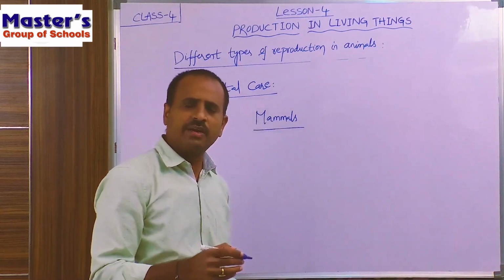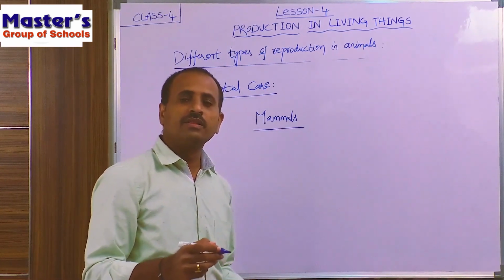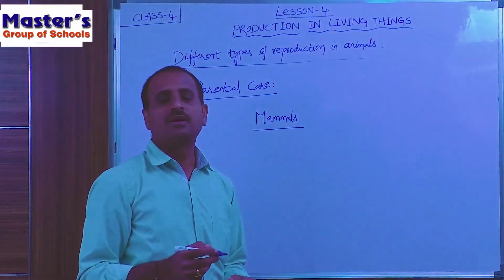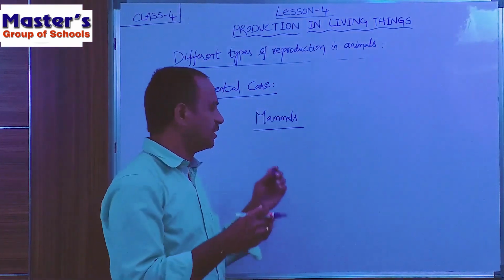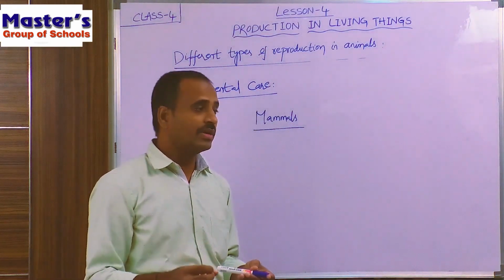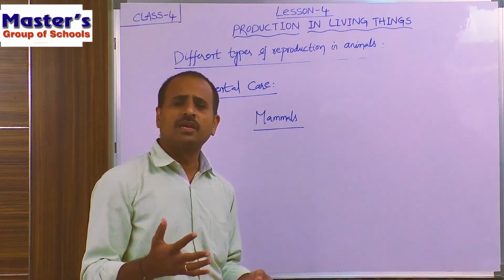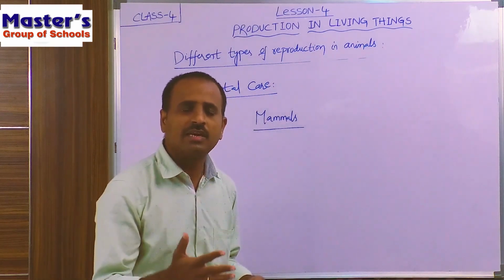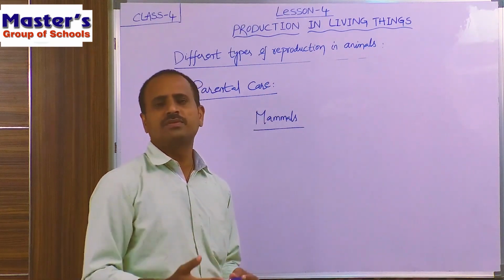They take care of their new ones after they are born, until they get the capability of living by themselves.